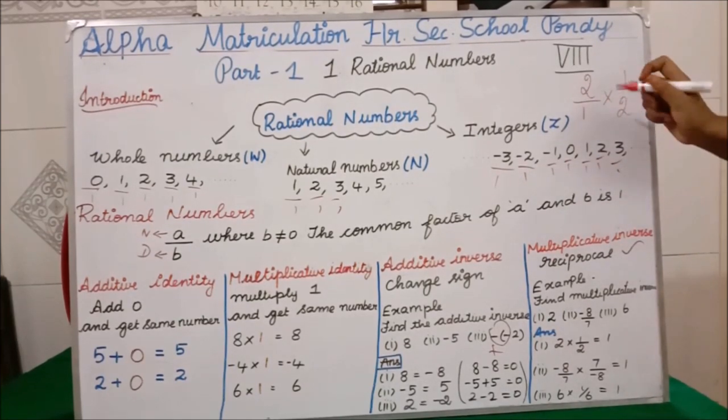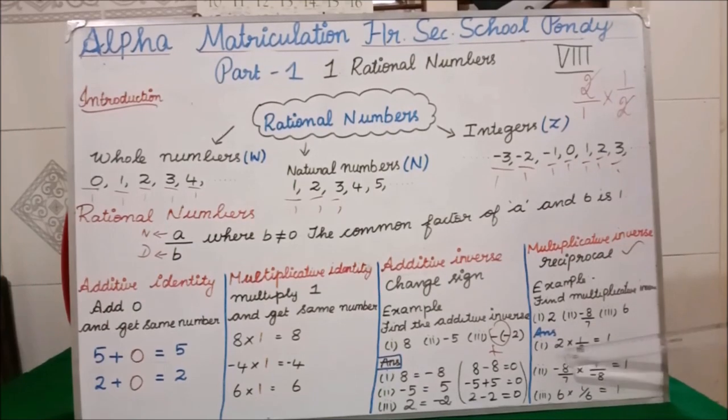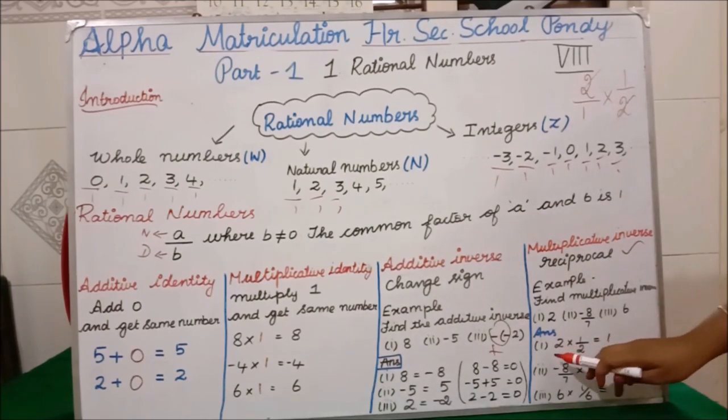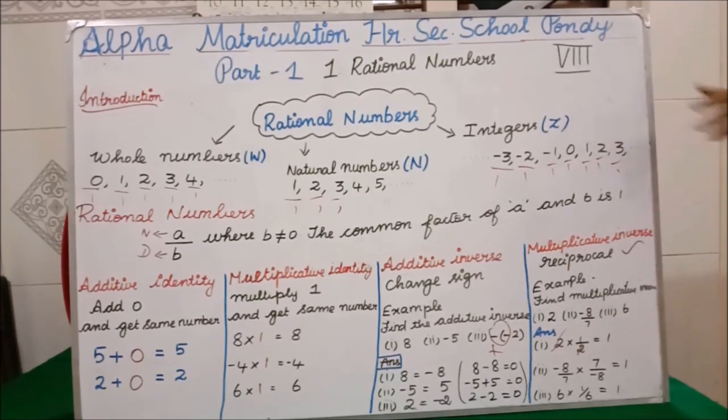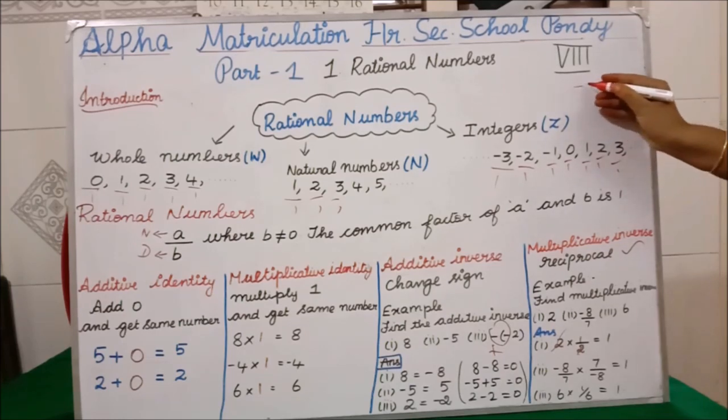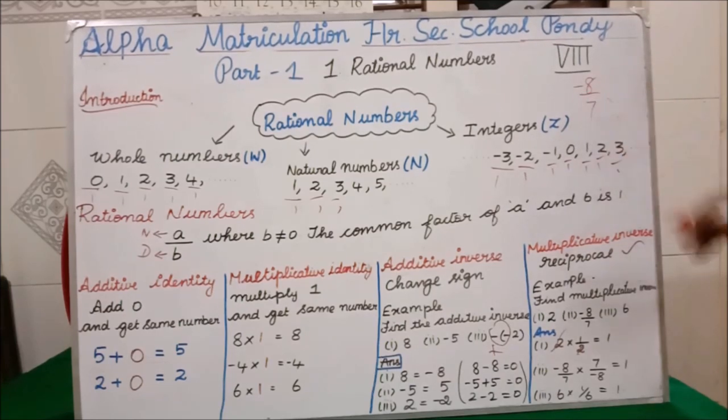So next step, what will it become? This 2 and 2 will get cancelled. Here 2 is the question. If I write 2, its reciprocal is 1 by 2, and I am getting 1. We have to cancel here. This 2 and this 2, if you cancel, what will we get? 1. If you see the next question, what do we have? Minus 8 by 7. Okay, next question is minus 8 by 7. So we have to do the reciprocal.